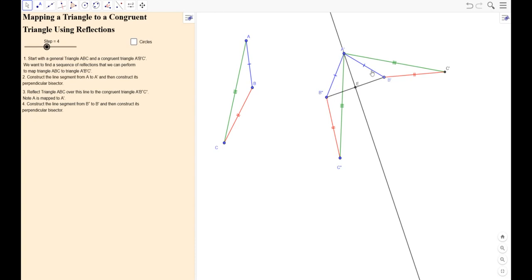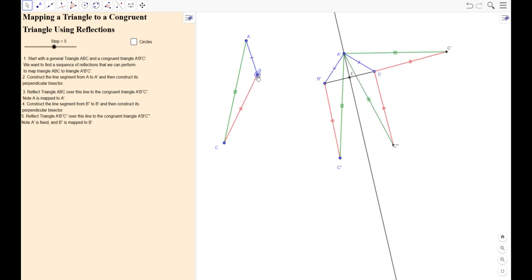Now it turns out this is an isosceles triangle right here. So we know that the perpendicular bisector of that line will actually go through A prime as well. So this is going to fix A prime. It doesn't screw up what we worked hard to get, A to be A prime, our image of A. Okay, so now we're going to flip over this line. That gives us this triangle. That one's flipped over there.